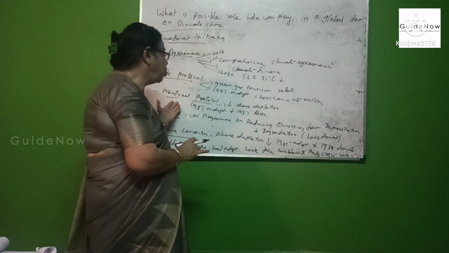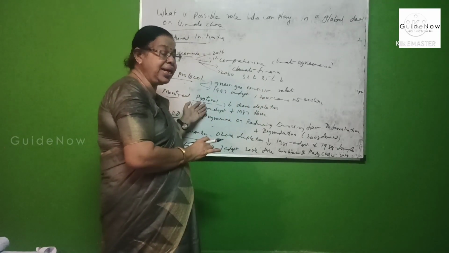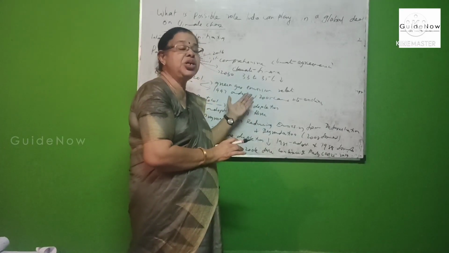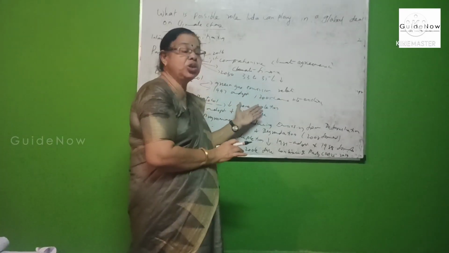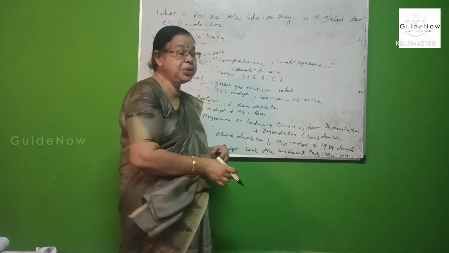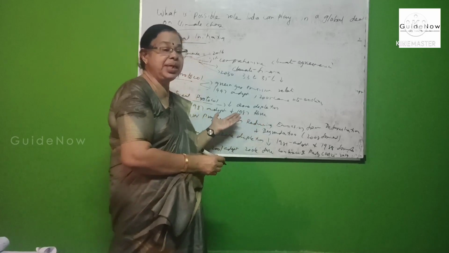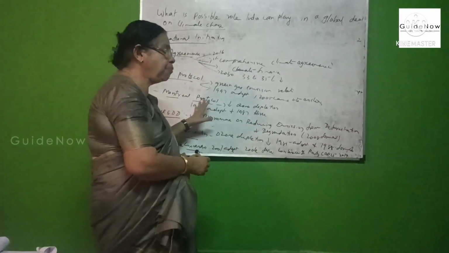And next is the Montreal Protocol. Its main aim is to reduce ozone depletion. For the purpose of reducing ozone depletion, there is another important initiative taken, known as the Montreal Protocol.